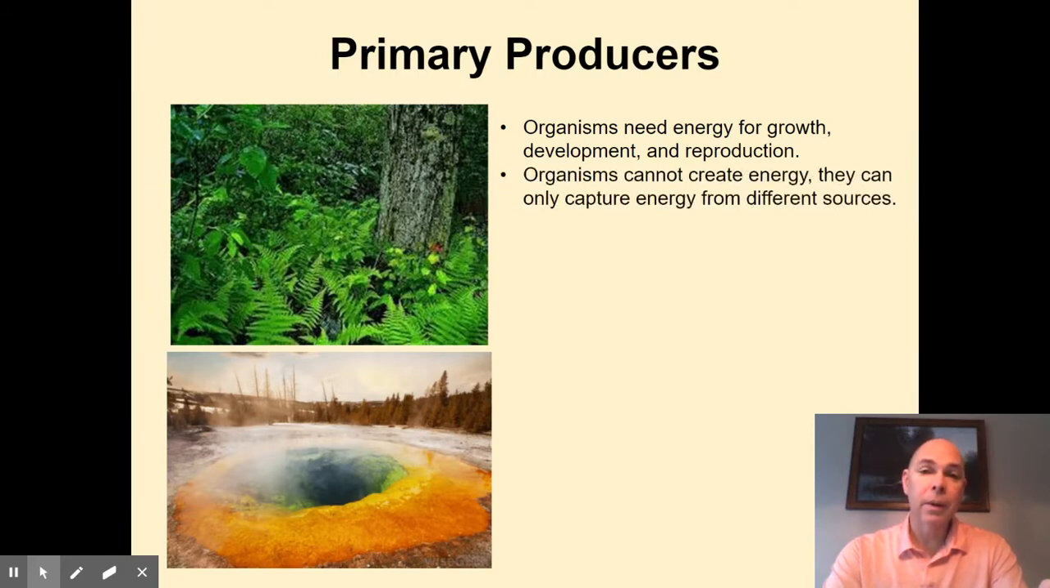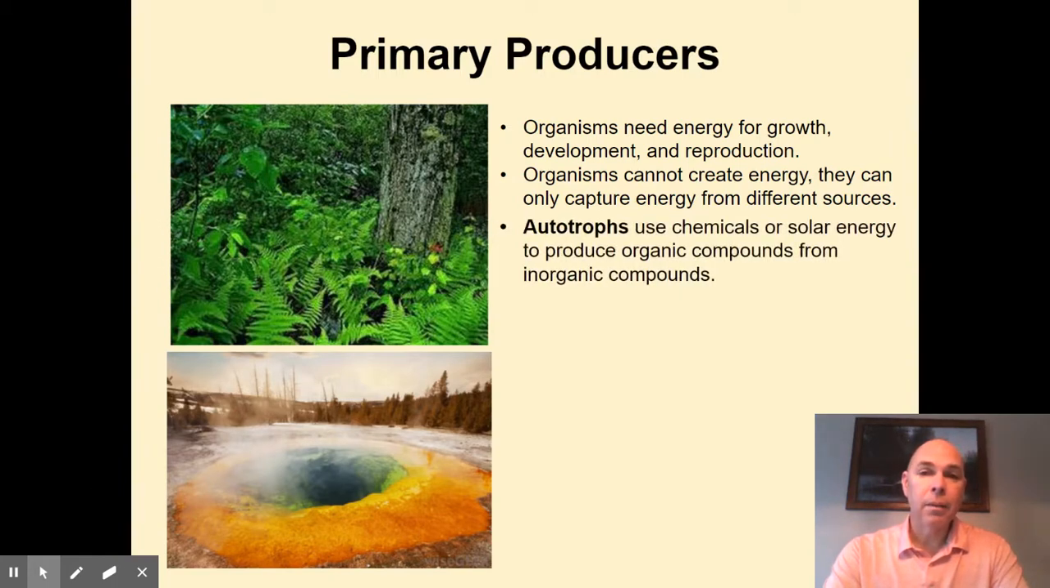However, not all organisms obtain the energy in the same way. This second bullet is a very important concept. There's a law of thermodynamics. The first law of thermodynamics tells us that energy cannot be created nor destroyed. It can only be transformed from one source to another, which means that any organism cannot create their own energy. They can only take it in one form and convert it into another form.